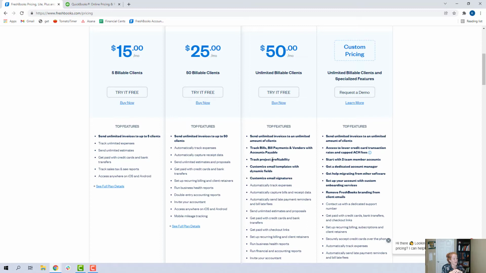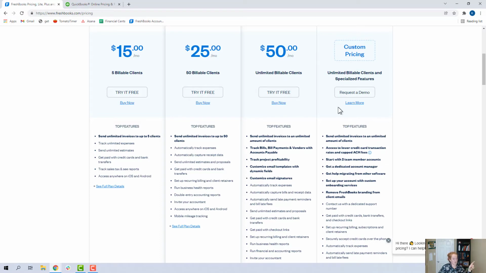So I'll summarize by saying that as of now, though there are features that change with the different plans in FreshBooks, the most distinguishing feature is the number of clients that changes with the plans. So if you're going to be rapidly changing and acquiring clients, that might be something you don't want to fiddle with. So you might want to just start with a higher plan. Though there really isn't much fiddling, you just move up to the next plan.